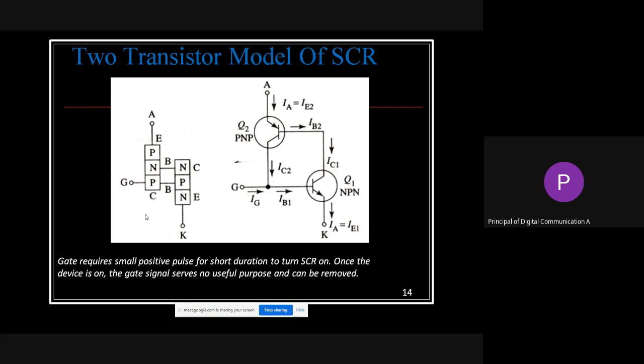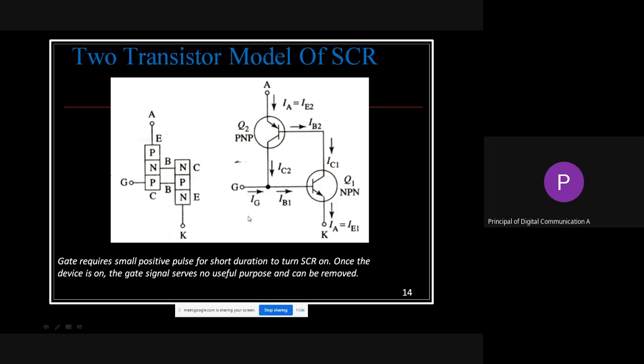And in detail how it is internally constructed is shown on the right hand side. That is, first it is the PNP Q2 and it is the NPN Q1. So how the internal construction is, that is shown in this diagram. And if you are looking from the outside, it has only three terminals: anode, cathode and the gate.